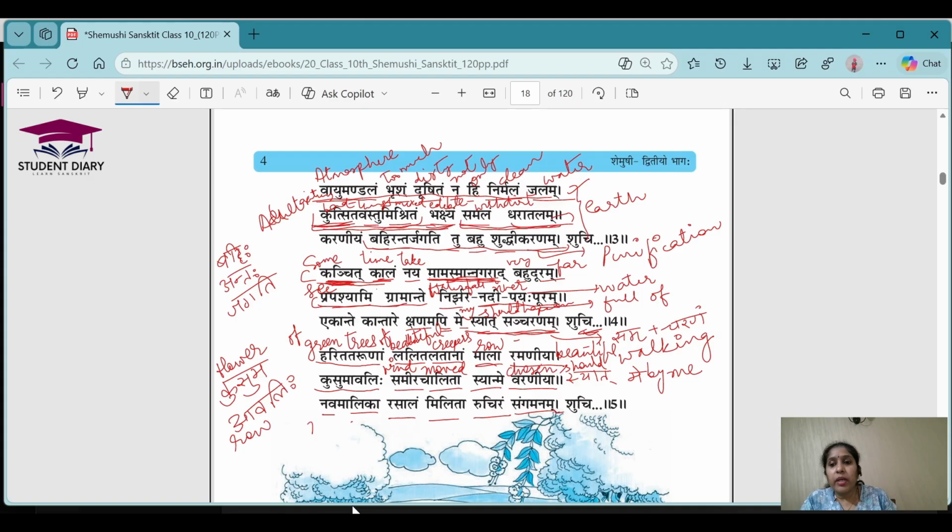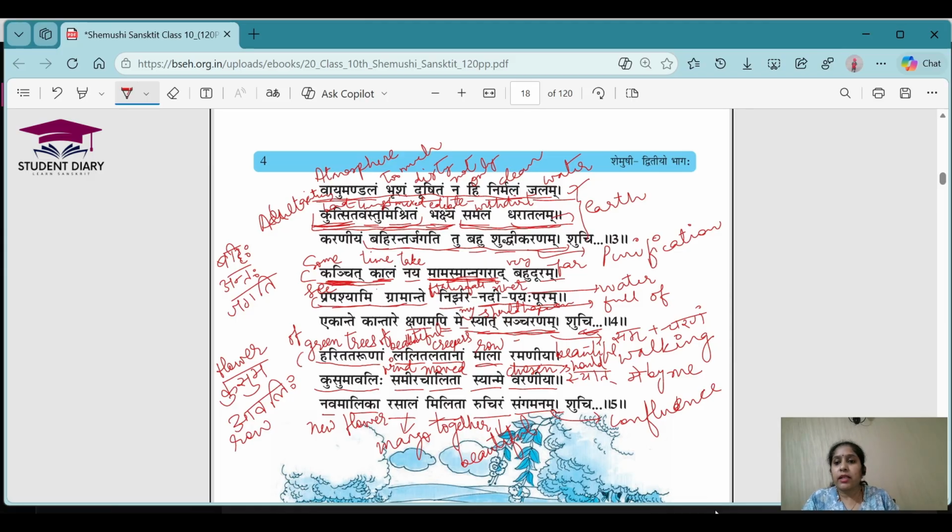Nav means new. Malika is a kind of flower, a new flower. Rasalam is mango. Milita means together. Ruchira means beautiful. Sangamana means confluence, junction. The junction basically they are talking about. Confluence or junction, anything you can say.